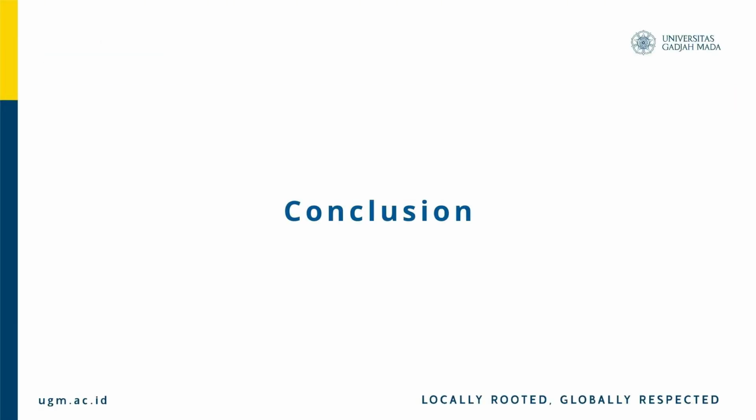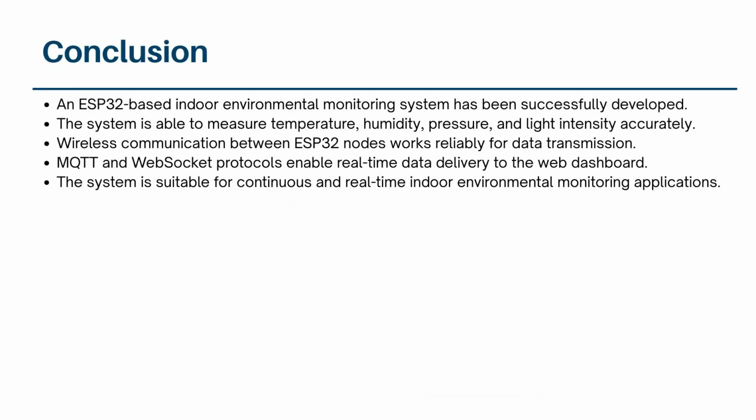So, I will summarize our presentation in 5 points. The first point is that an ESP32-based indoor environmental monitoring system has been successfully developed. Second, the system is able to measure temperature, humidity, pressure, and light intensity accurately.